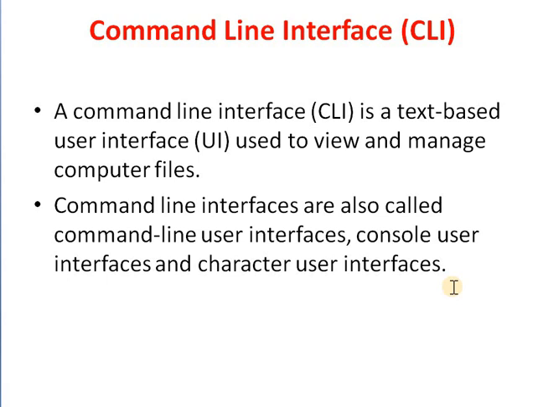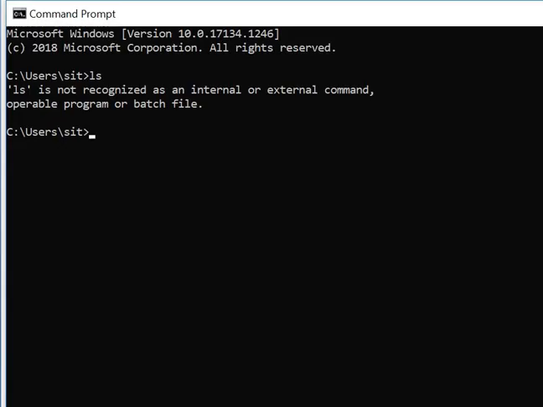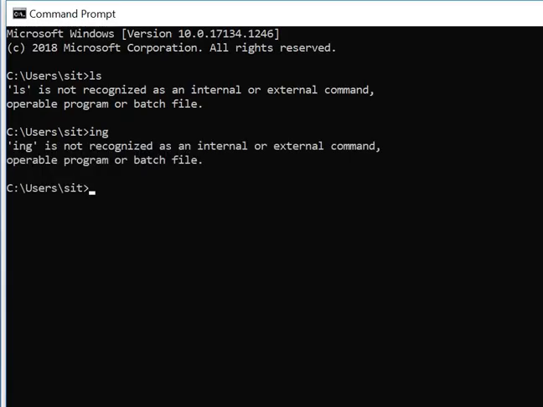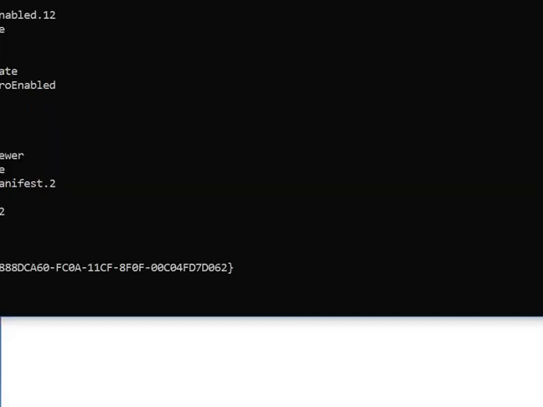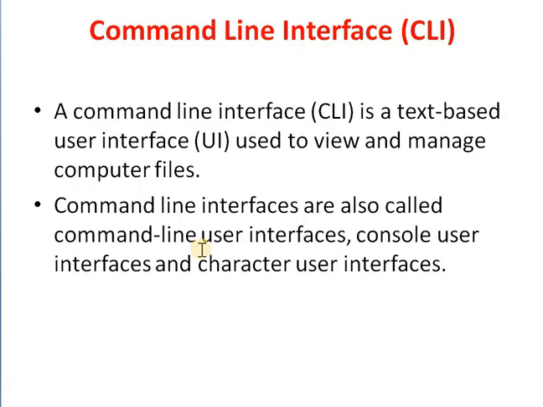In that command prompt, you enter different commands. Consider the example of command prompt in Windows operating system.